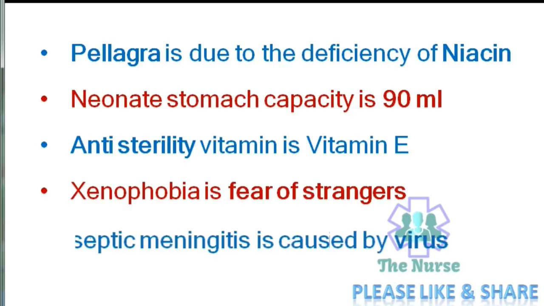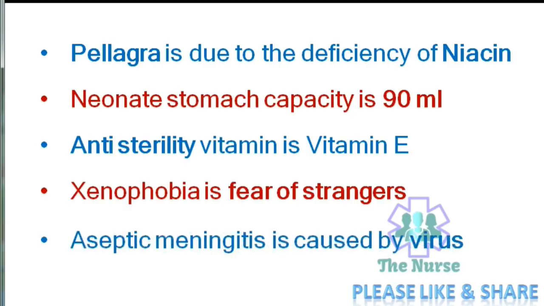Aseptic meningitis is caused by virus. All the meningitis other than bacterial cause is known as aseptic meningitis, usually viral meningitis. So bacterial meningitis is known as septic meningitis. Viral meningitis is known as aseptic meningitis.